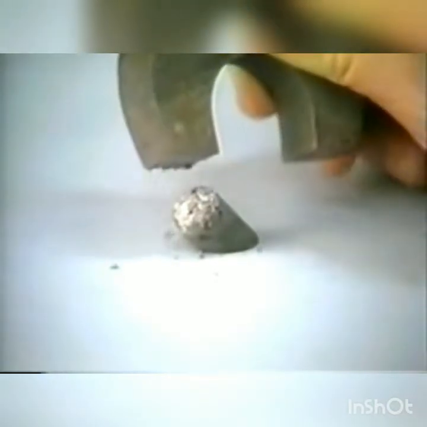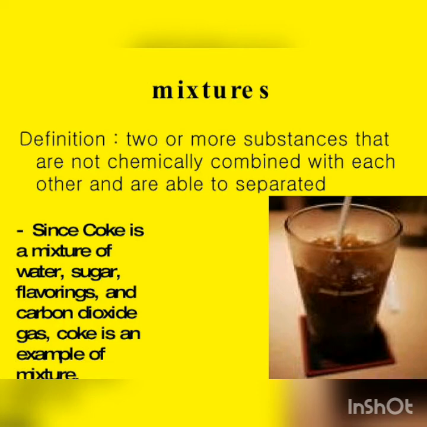It is unlike either sulfur or iron and cannot be separated by a magnet. The next category we are having is impure substance, which is also known as mixtures. It's a substance which consists of two or more elements or compounds which are not at all chemically combined together.